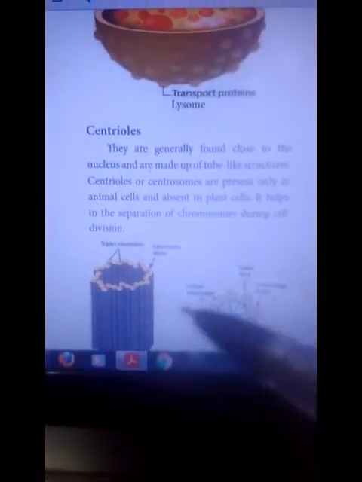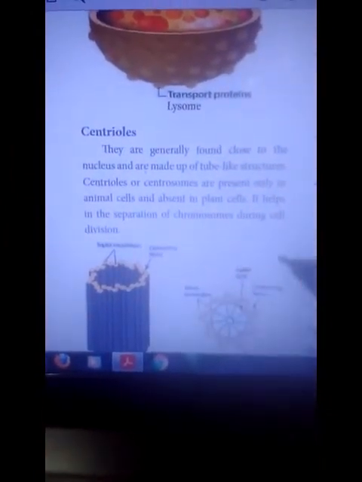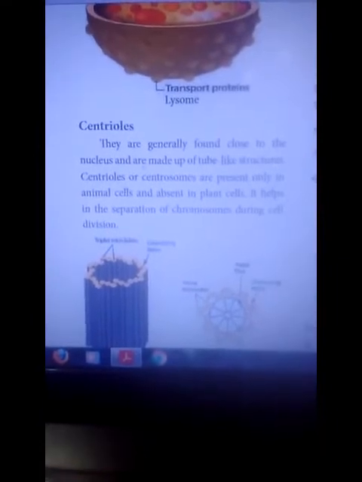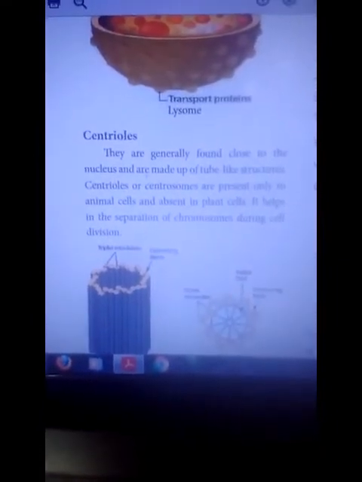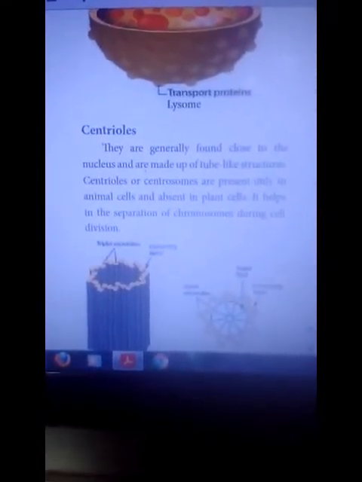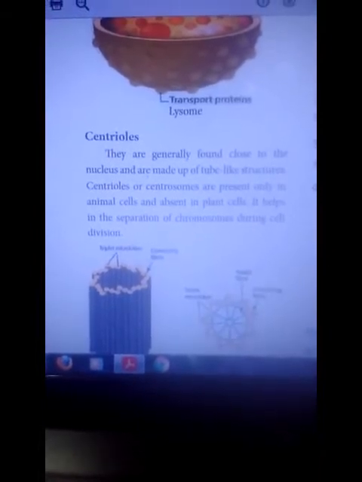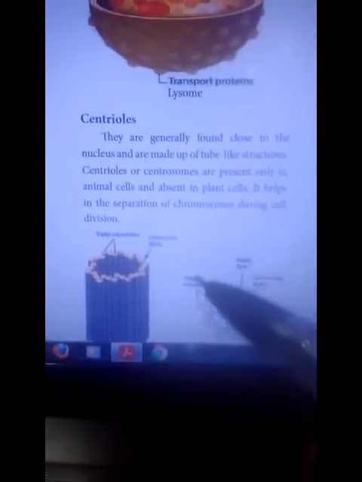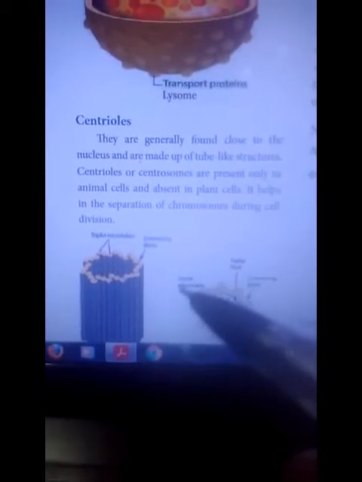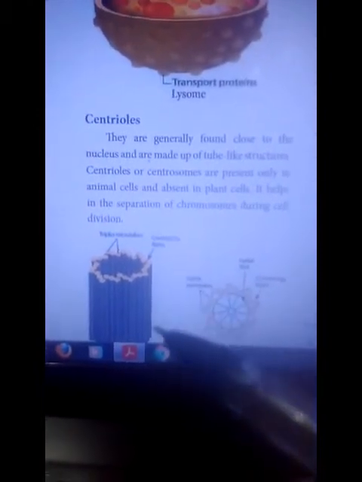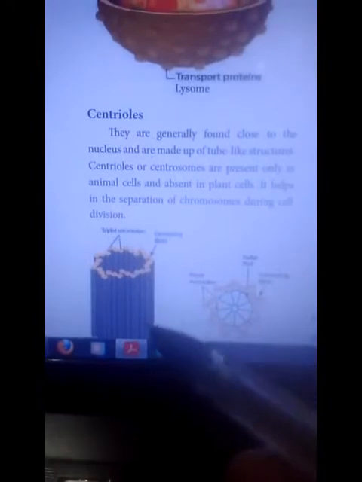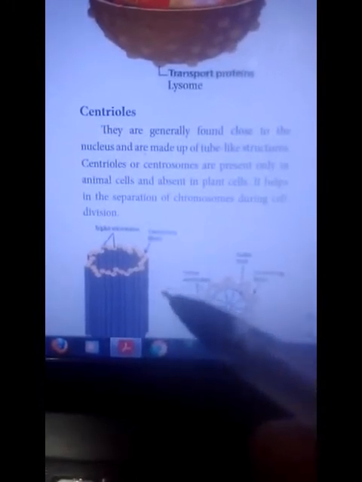Centrioles are found close to the nucleus. First, in which place is the nucleus found? The nucleus is found in the cell center part. Adjacent to the nucleus, the centrioles are found. It is made up of tube-like structures. Centrioles have another name.